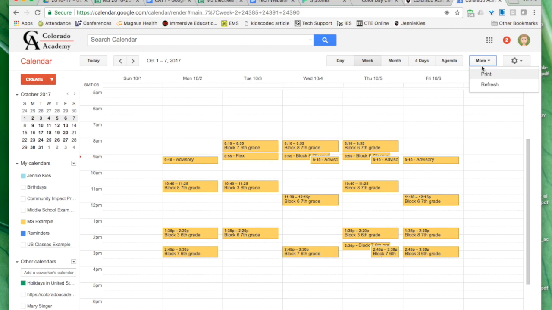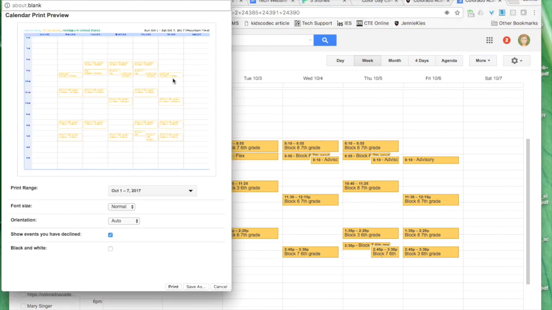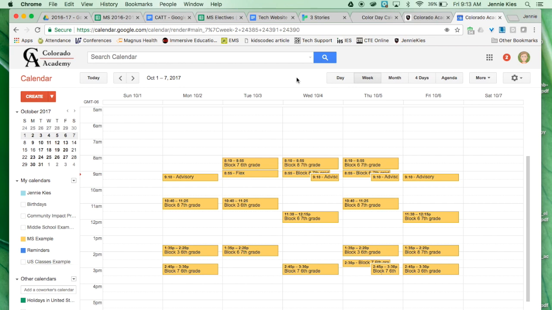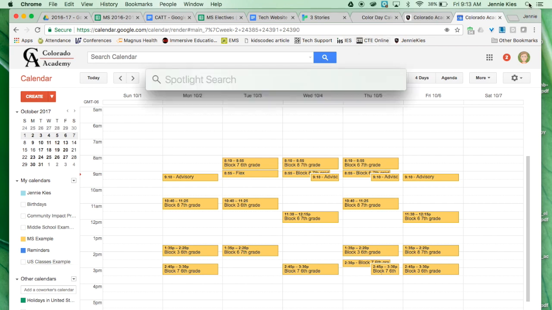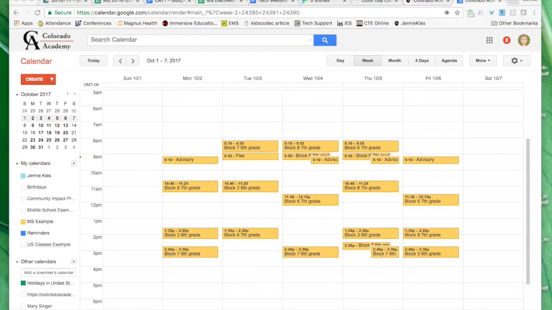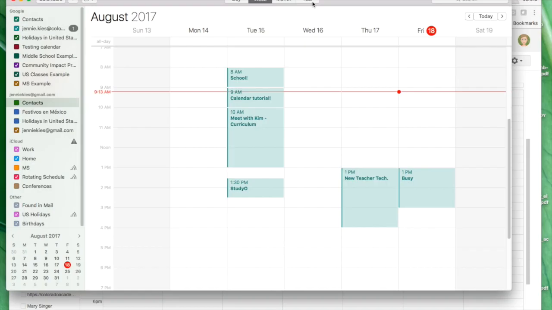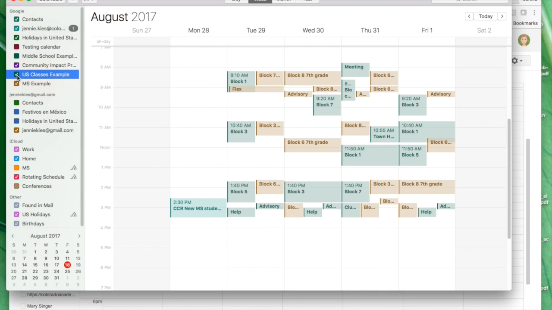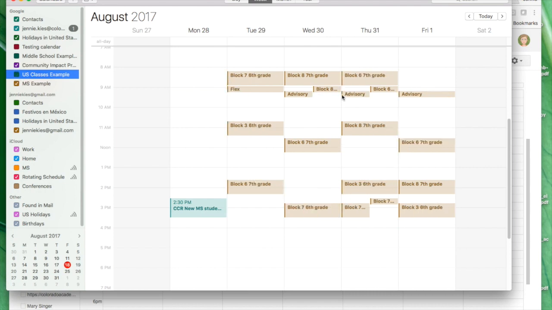You can also print these calendars. So I can go to More and choose Print, and then choose specific dates or multiple weeks. And then when you go to any of your calendar apps that you have associated with your Google account for school, this will update and sync on there as well. I have both my upper school and middle school examples. I'll turn off upper school so it's easier to see middle school. And they're right there on my schedule.